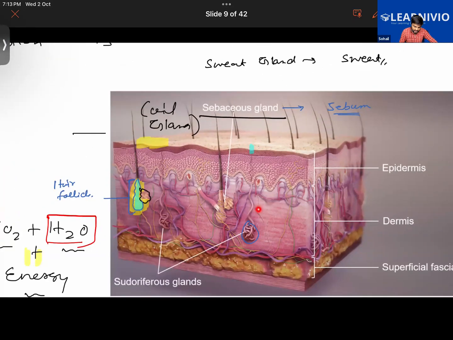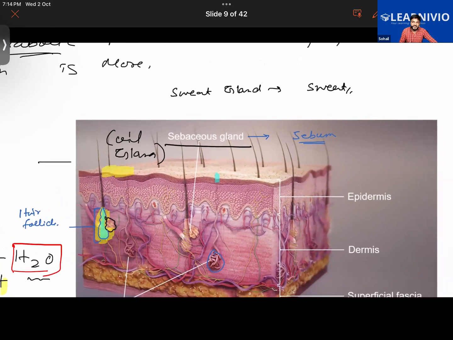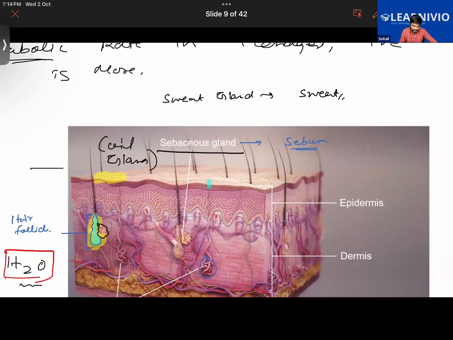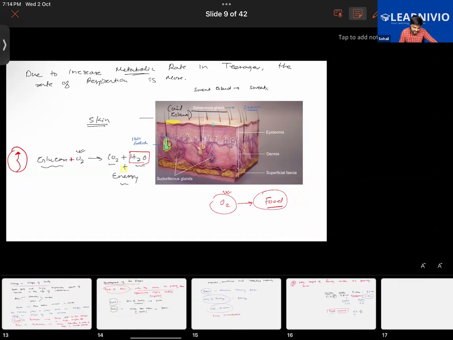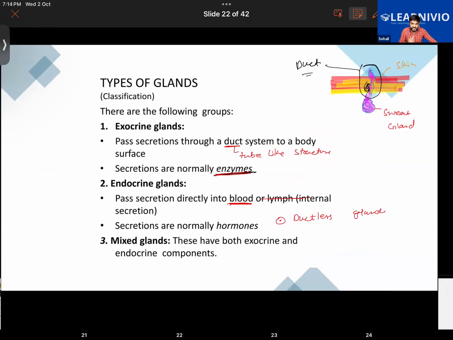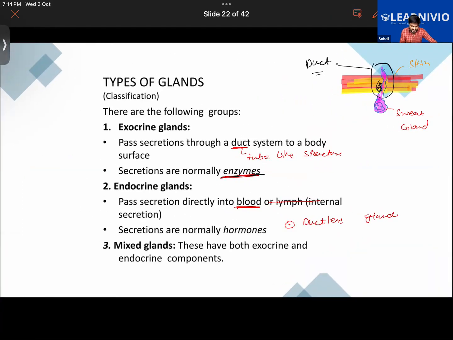Getting it? This is the sweat gland here, and this tube-like structure is why sweat is coming. Okay? So the tube-like structures will be present in the case of the exocrine gland, but not in the case of the endocrine gland. That is one thing which we have learned.